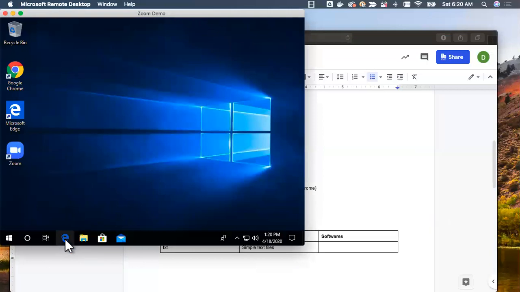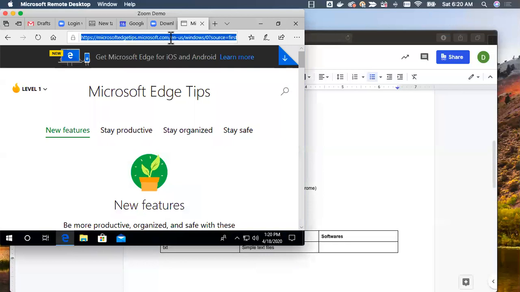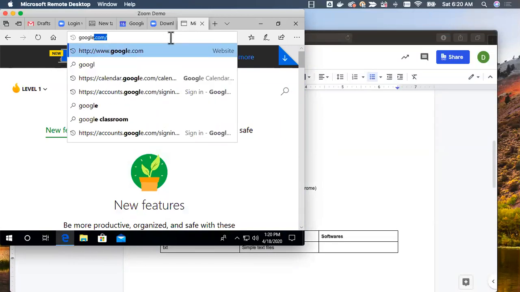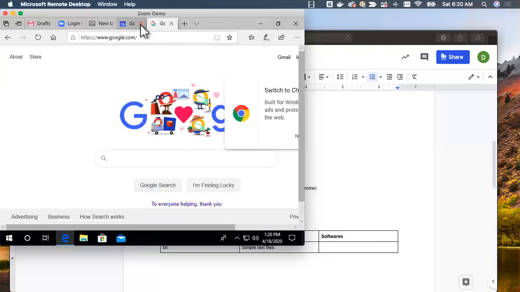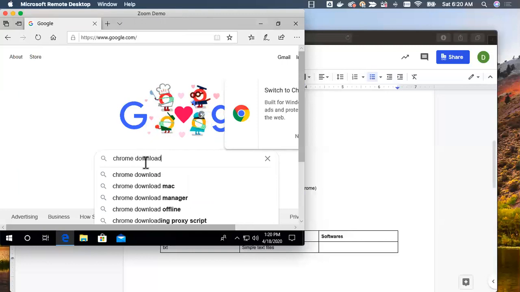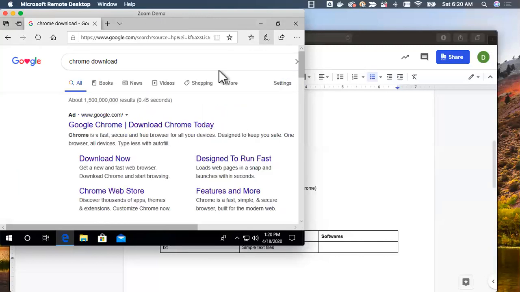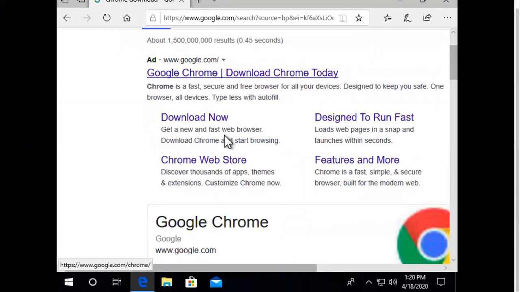As of today, typically we open the existing browser if you don't know where that software is, and then go to Google. As part of Google, I can say Chrome download and hit enter. Now it took me to some links you see here.